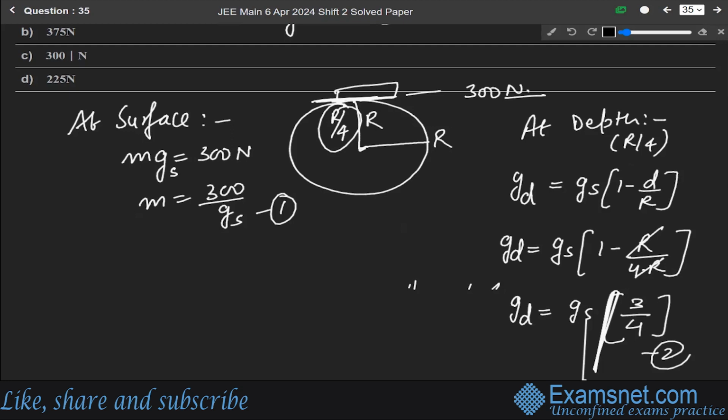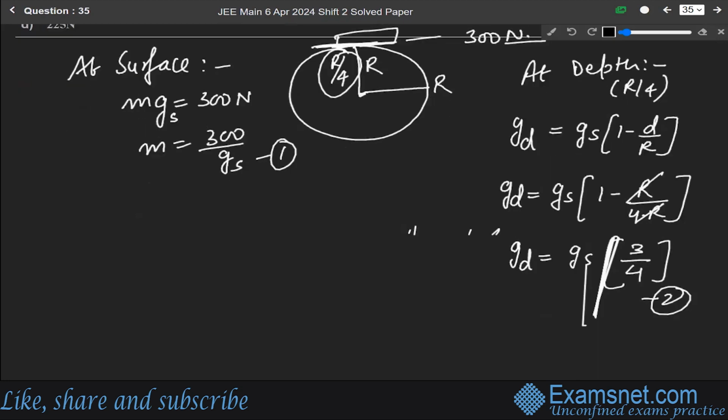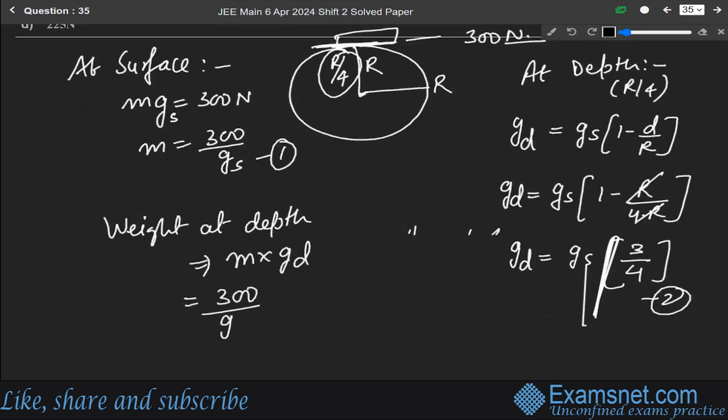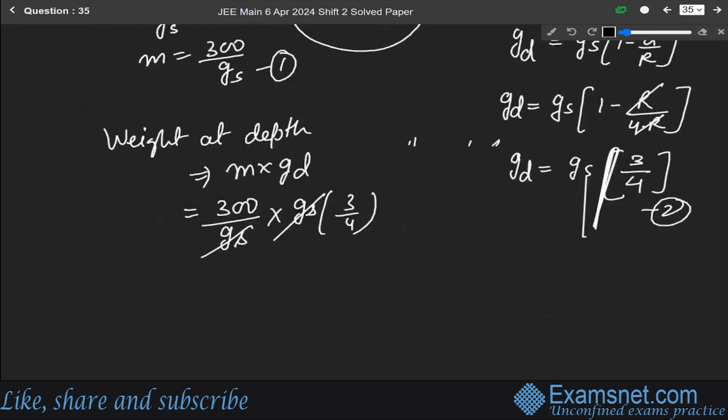Okay, let us say this is second. Now, the weight at depth will be equal to this mass into this GD. Just put the value, mass is 300 over GS and GD is GS into 3 by 4. GS cancels.